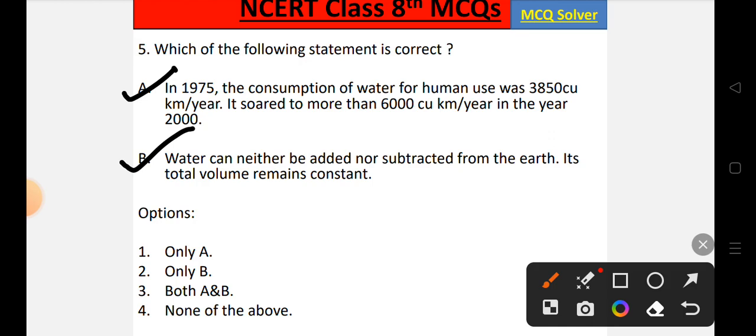There is no addition of water and no subtraction of water. Water remains in the liquid form and the gaseous form, so the water cycle continues and it changes its states. So statement B is also correct. So both statements are correct, and the correct option will be option number 3, that is both A and B.